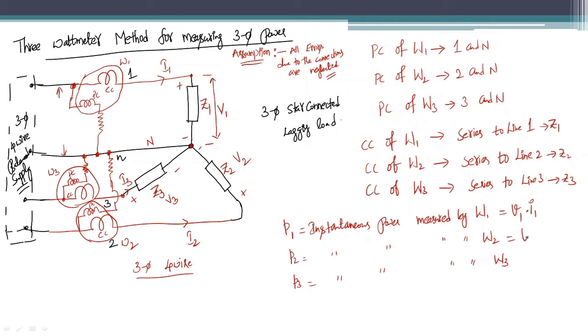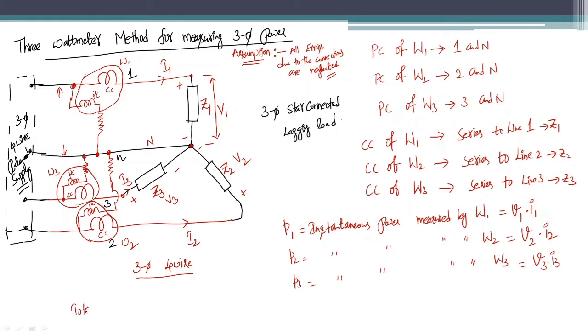Similarly, the instantaneous voltage measured by the wattmeter W2 is V2, and the instantaneous current is I2, and this is V3 into I3. Now, what is the total instantaneous power measured by W1, W2 and W3?